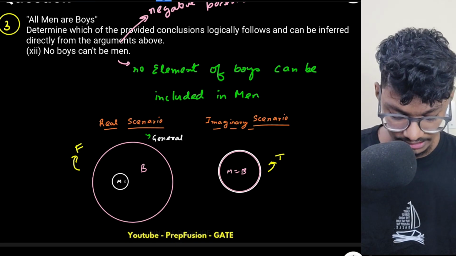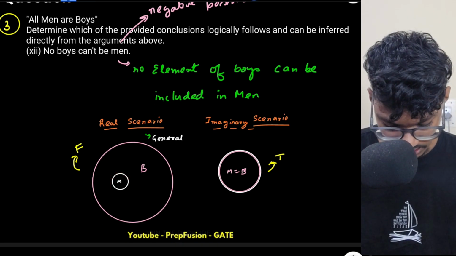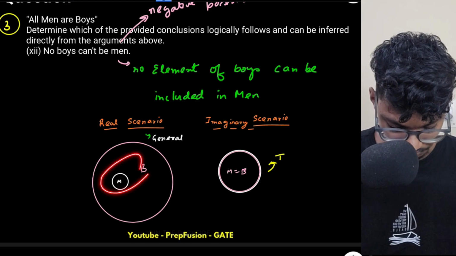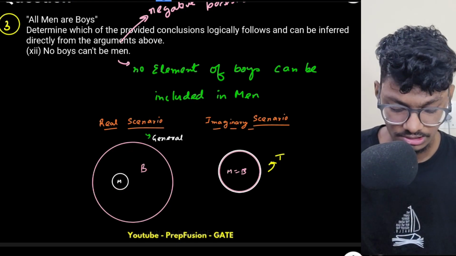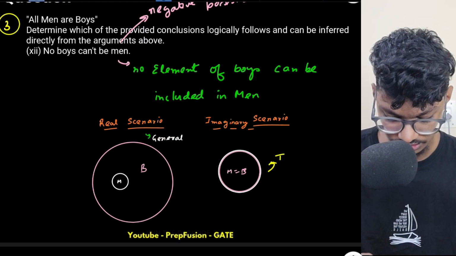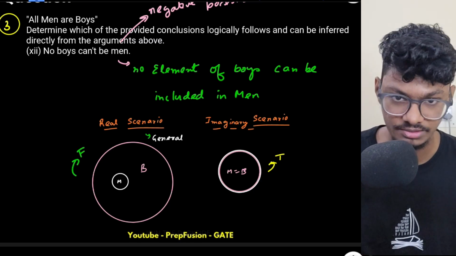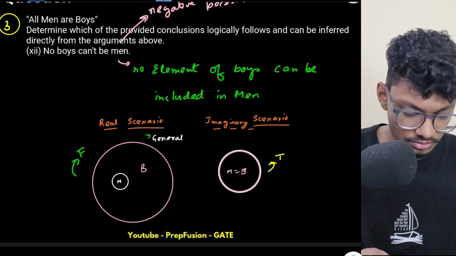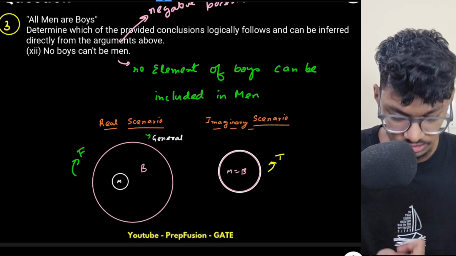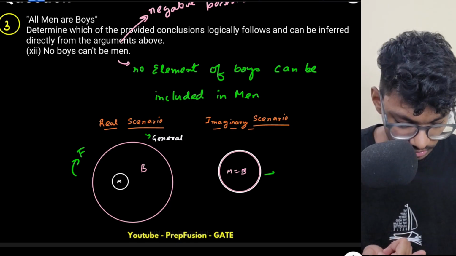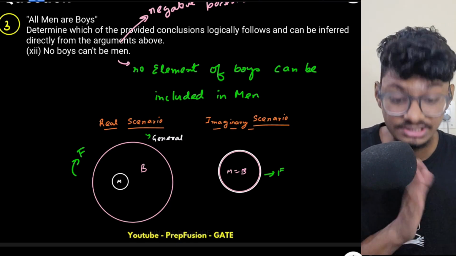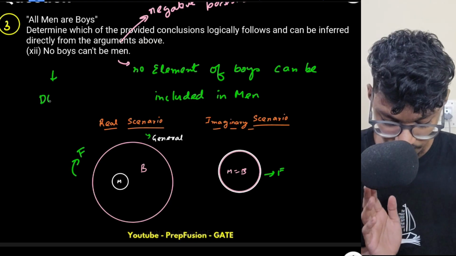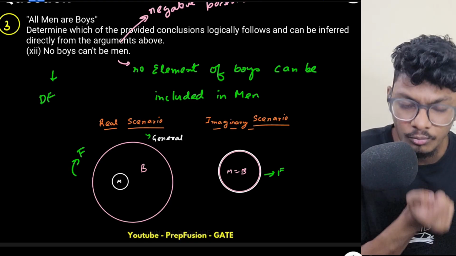Here some boys are men. Some boys are men, so it is not following the conclusion. So this is false according to this picture, because some boys have to be men. Here also some boys are men. It is not following the conclusion. So this is a definitely false conclusion. Why? Because some boys have to be men.